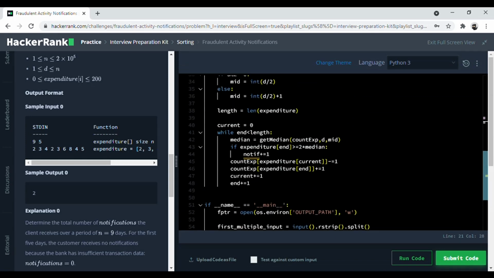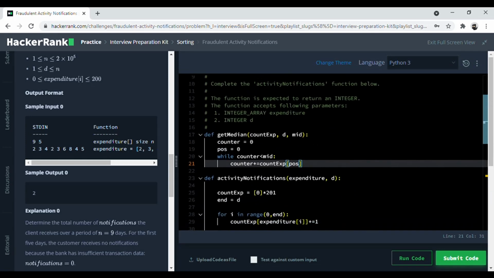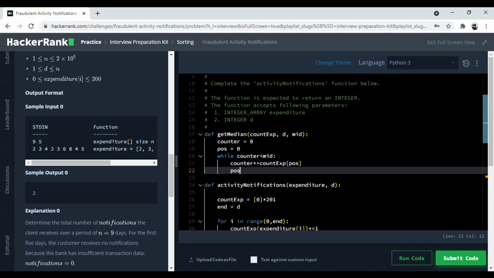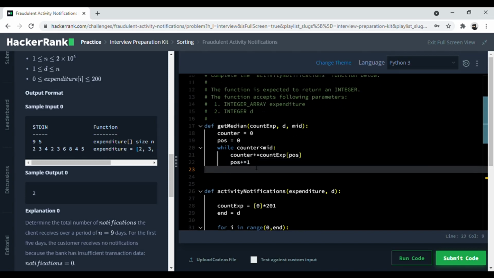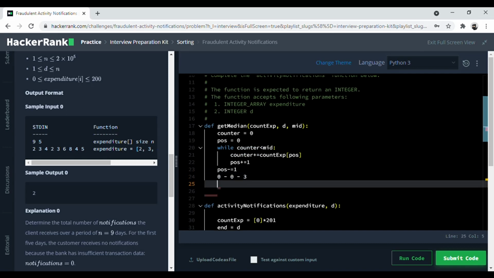So now that we have a counter loop going, we also increase the position by 1, and the moment it breaks out, you know the count. I'll decrease position by 1 outside the loop, so -1, and this is because at the first iteration of this loop, position was 0, counter was 0 and mid was 3. Then position became 1 as it got incremented over here.